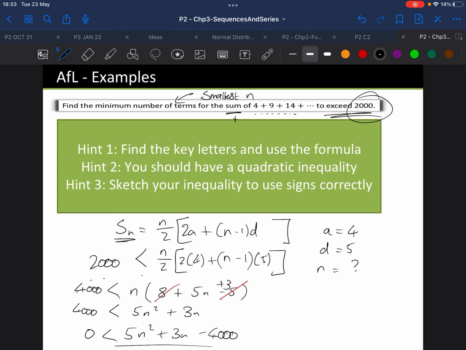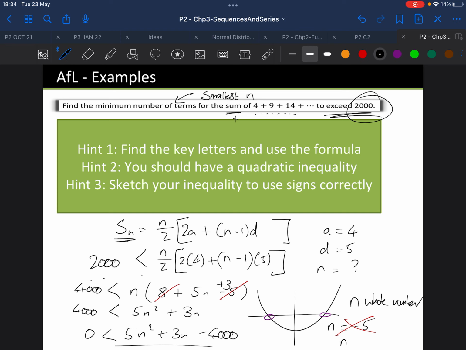And what you have then is a quadratic inequality. Remember that a quadratic inequality, n squared is a bit like x squared, is going to look like this. So you're going to use the calculator now to find out what these roots are. I'm assuming one's positive and one's negative, but it doesn't have to be like that. It's also worth remembering that n must be a whole number. I'll leave this one to you because I don't have the calculator in front of me. But if you get an answer like n is negative, first of all, that's always nonsense because you can't have a negative position in a sequence.